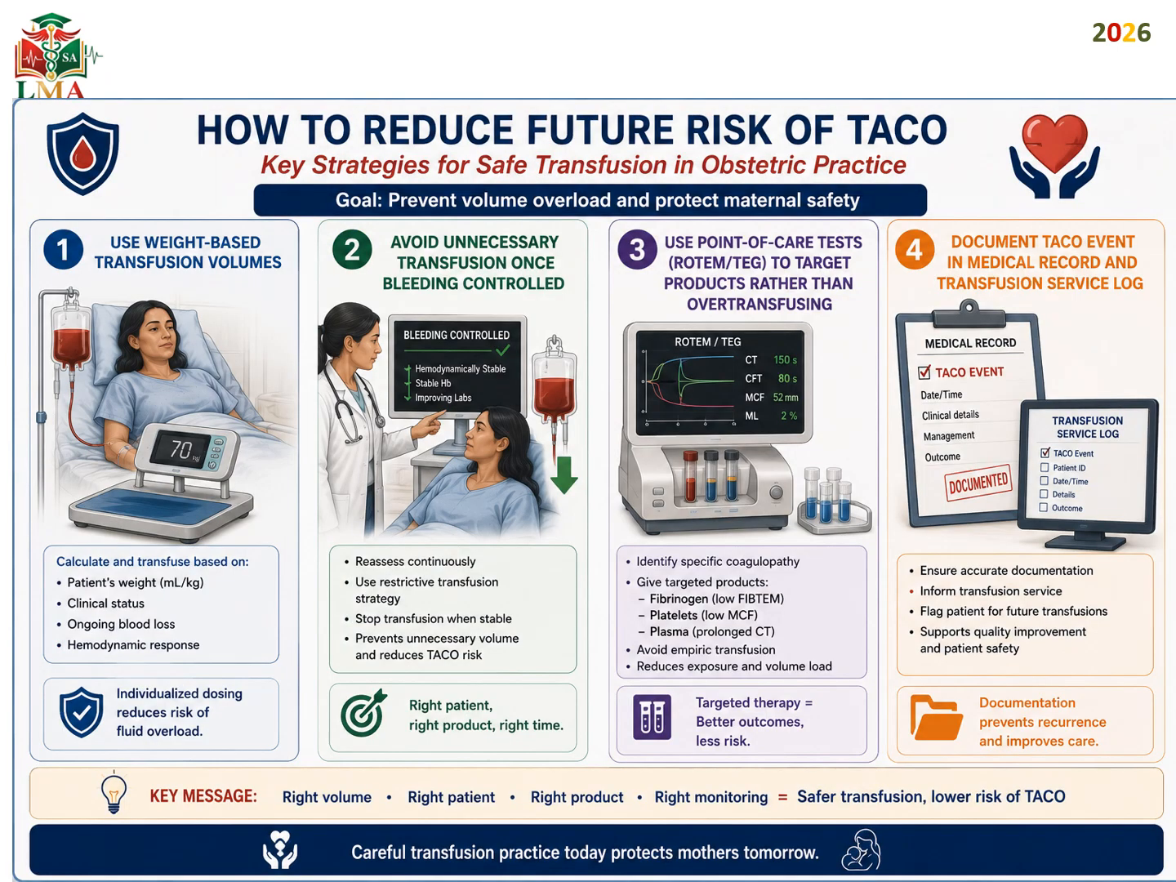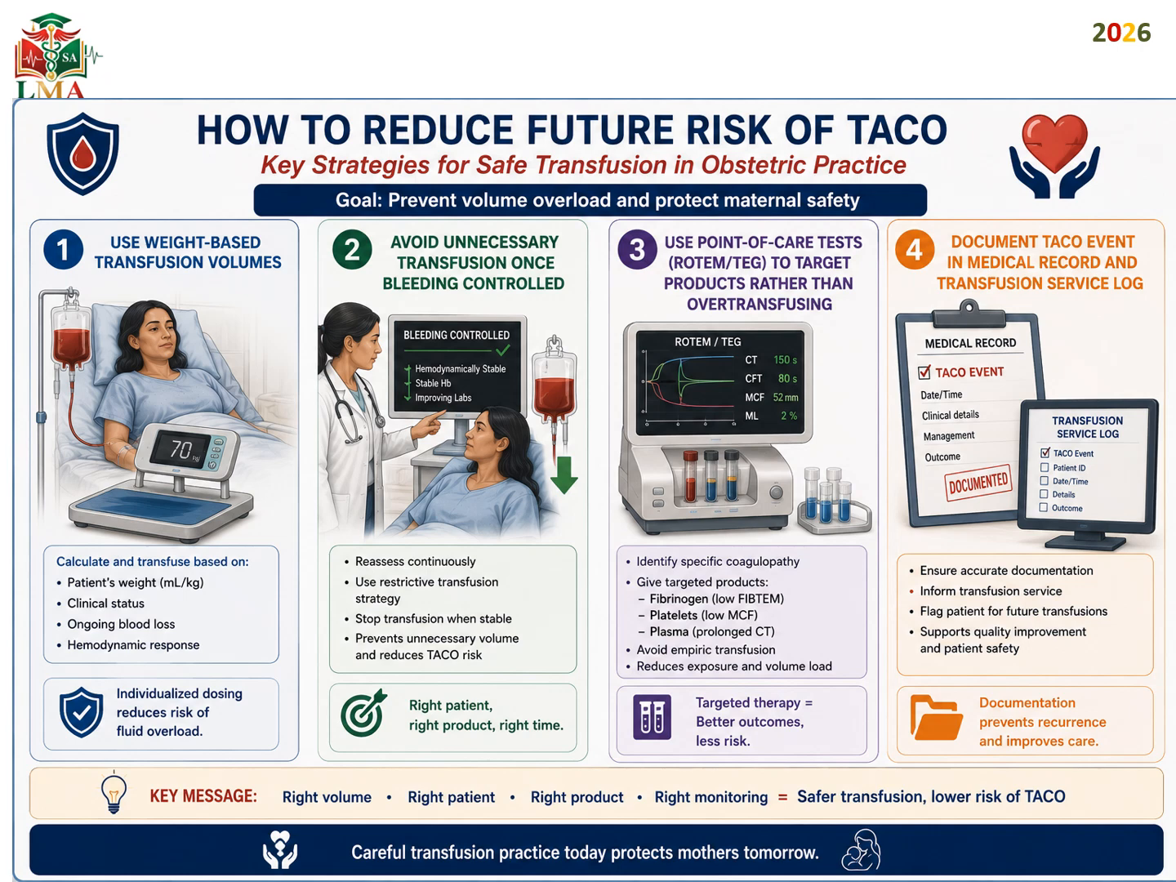How to reduce the future risk of TACO? The key strategies for safe transfusion in obstetric practice: preventing volume overload and protecting maternal safety. 1. Use weight-based transfusion volume, calculating the transfusion based on the patient's weight, clinical status, ongoing blood loss, and hemodynamic response. Individualize the dosing, reduce the risk of fluid overload. 2. Avoid unnecessary transfusion once the bleeding is controlled. Reassess your patient. Monitor your patient carefully. Stop the transfusion when stable and prevent unnecessary volume overload.